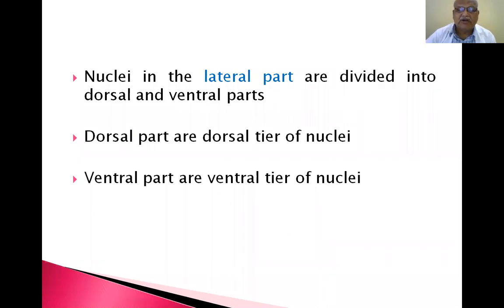So, nuclei present in the dorsal part of the Y limb of the thalamus are called the dorsal tier of nuclei. Nuclei present in the ventral part of the Y limb of the thalamus are called the ventral tier of nuclei. Nuclei present in between the two arms of the Y are called the anterior nuclei.